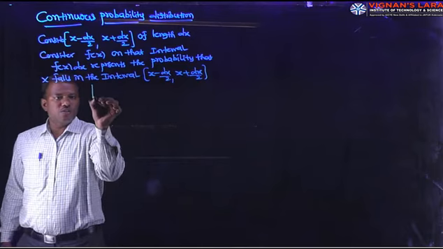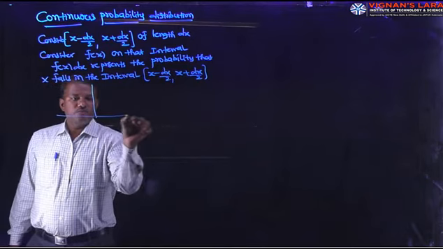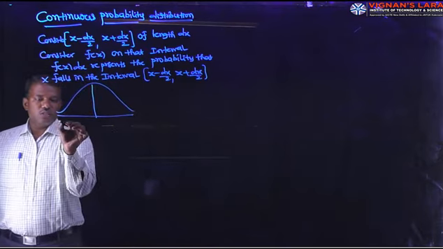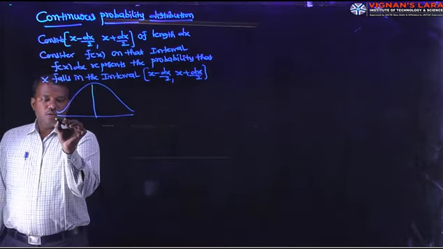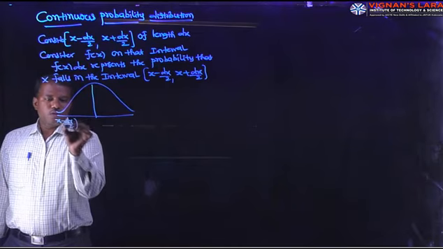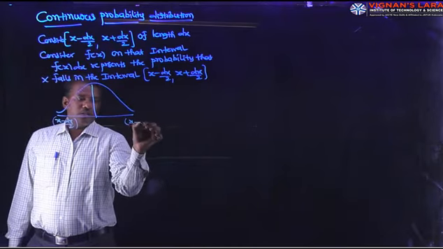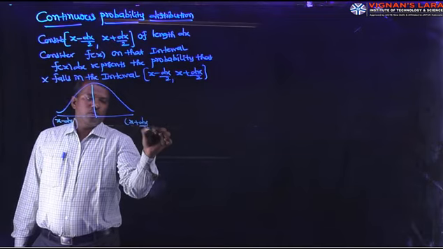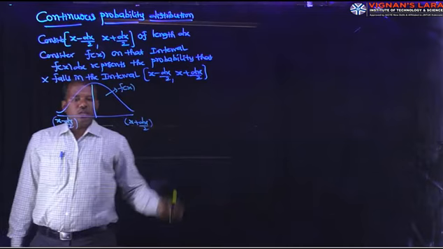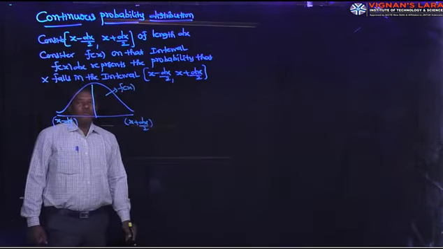The graph of this one is like this. It is a continuous process. Here my x minus dx by 2 and here x plus dx by 2. And it is f of x. The function so defined is called continuous probability distribution.